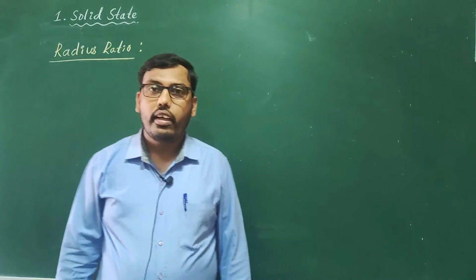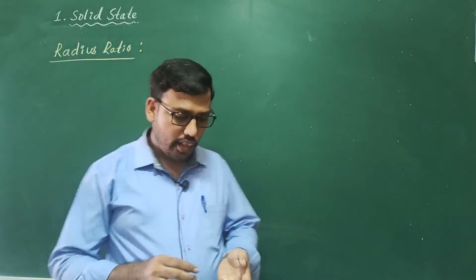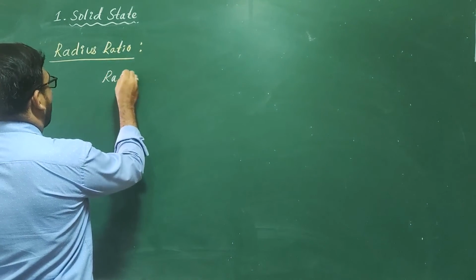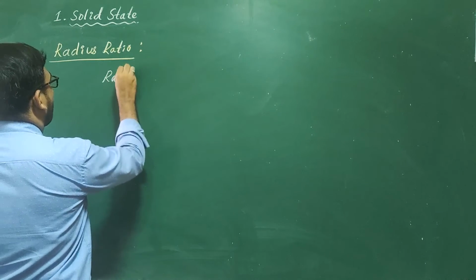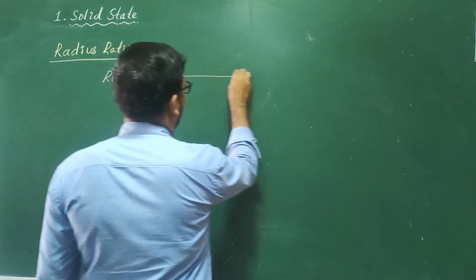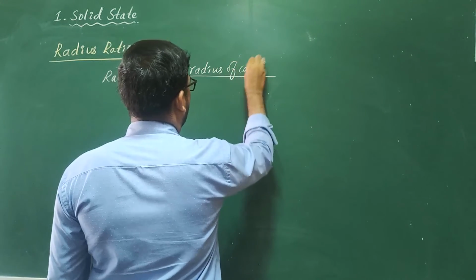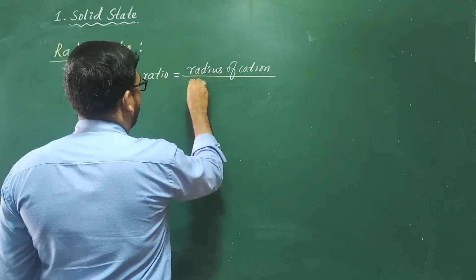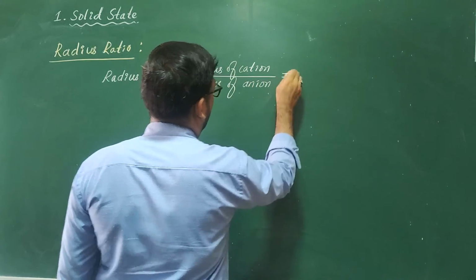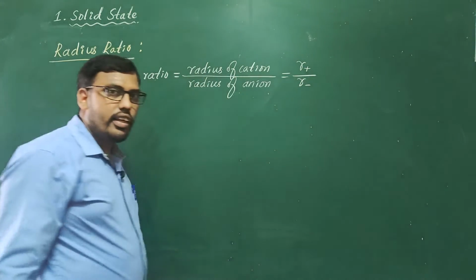Radius ratio is the ratio of radius of cation to the radius of anion. Say r plus is radius of cation and r minus is radius of anion.